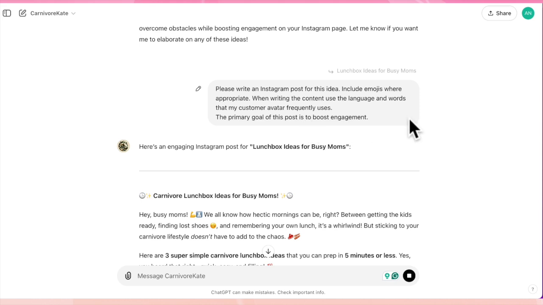Now, what you can also do here is include details about your brand voice. If you have a custom GPT trained on your brand voice, you can pull it into the conversation. You can attach a file with details about your brand voice. Or what I did, because my customer avatar profile has words and phrases that my customer avatar frequently uses, that's why I reference this. I find that's easier for me at this point, especially since we're doing a demo.